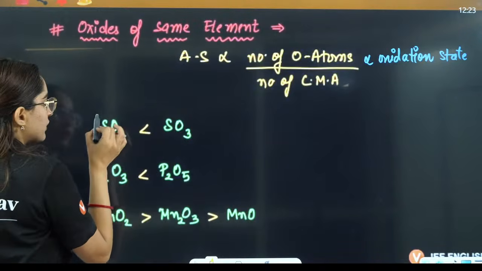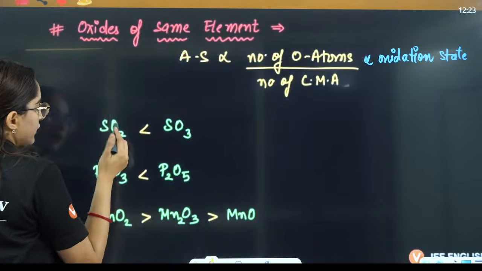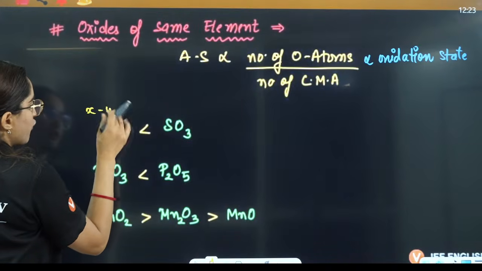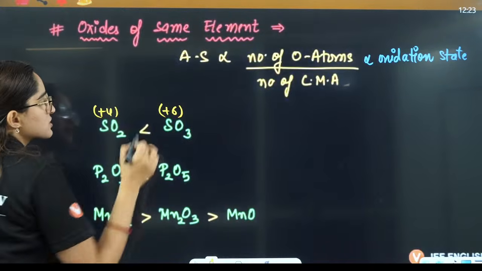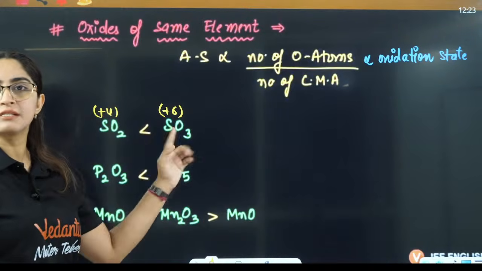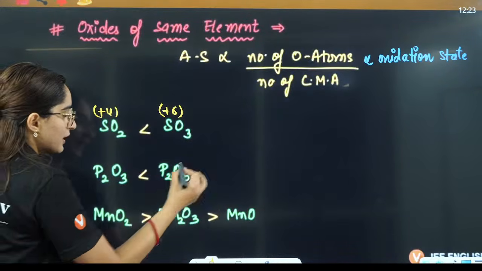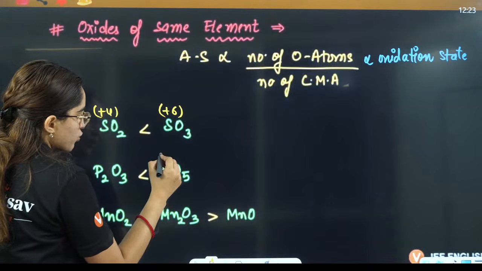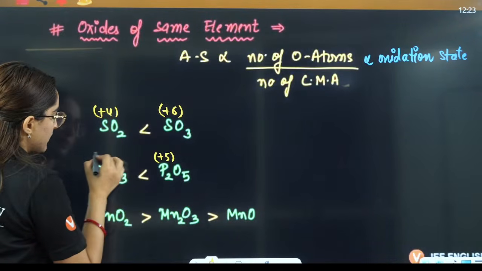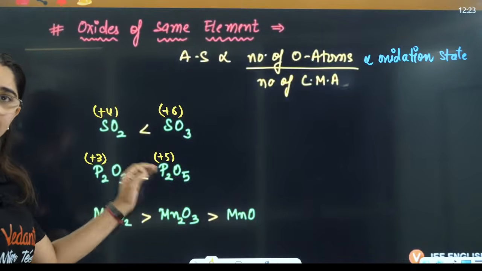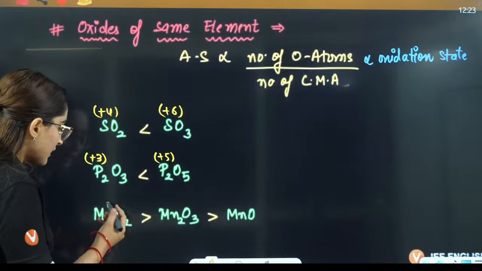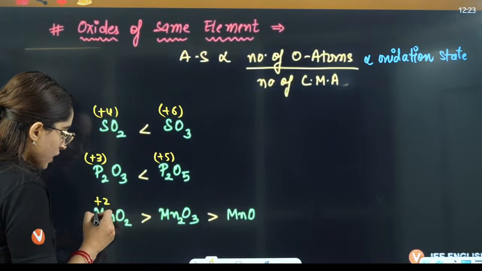This is SO3. This has, you can say, x minus 4, so this will be plus 4. This will be plus 6. Oxidation state. So more is the oxidation state, more is the acidic strength. Similarly here, this is equal to plus 5, and this will be equal to plus 3. So that is why more is the oxidation state, more is the acidic strength. Similarly here it is plus 2, right?